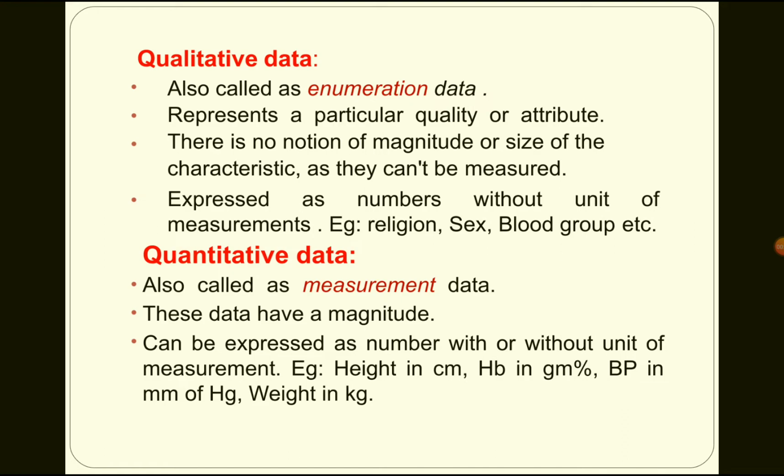Coming to quantitative data, which can be measured, it is also called measurement data. This data has a magnitude. For example, your height, your weight, your blood glucose level, your BP. Everything can be represented as a numerical value. It is called measurement data.